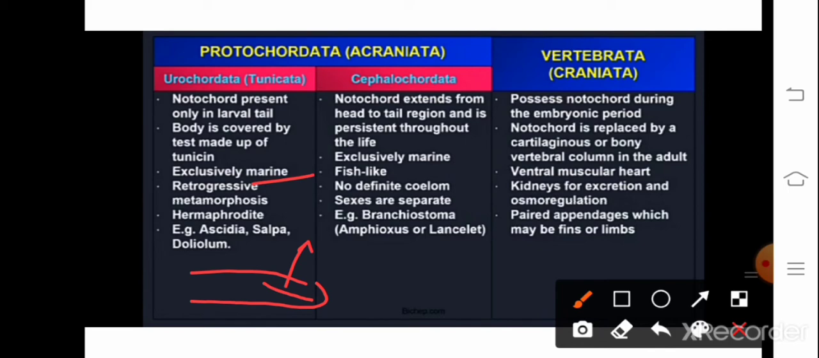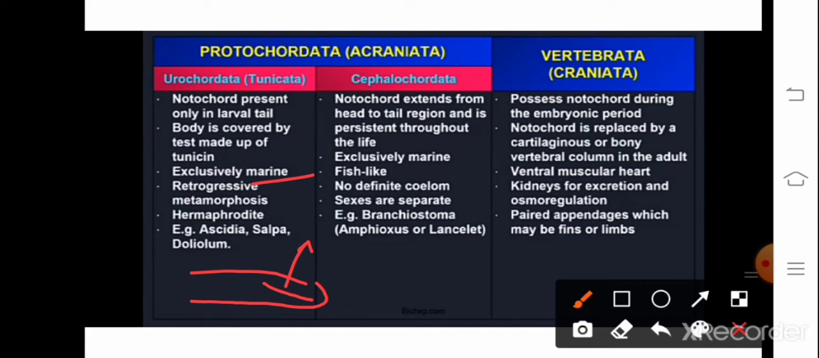So these three points: notochord is present only in the larval tail, body is covered by tunicin, they are marine. And next character is, here you can see regressive metamorphosis, or you can also refer to it as retrogressive metamorphosis, means first there will be a larva and it will metamorphose into the adult one, and they are hermaphrodites. Examples are Ascidia, Salpa and Doliolum. So these are about Urochordata.